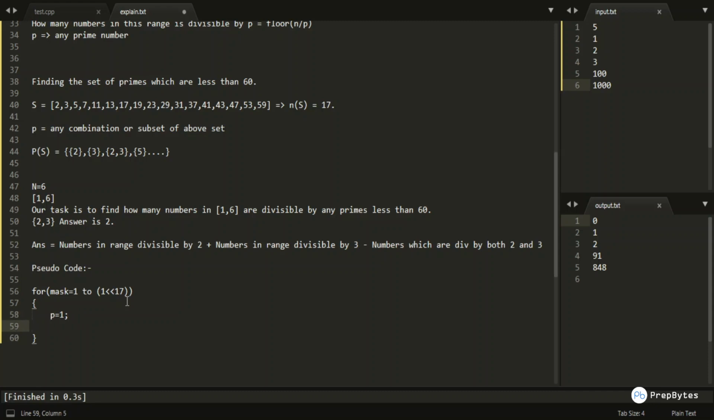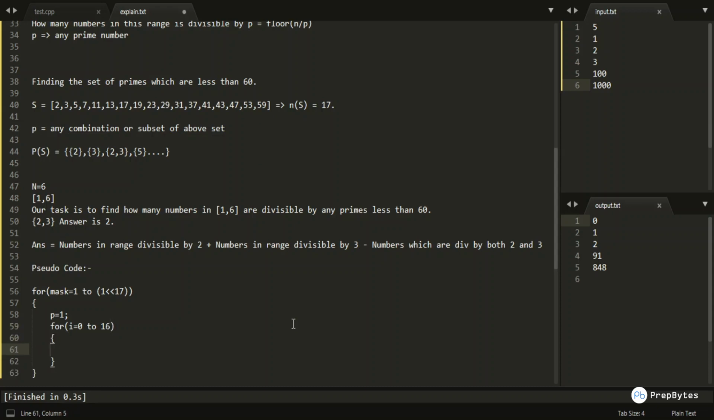P is initialized as 1. Now what we would be doing is we would be looping through all possible combinations. And how are we going to do that? We would be looping through all these particular numbers that are present in the set, from i equals 0 to 17 minus 1, basically, which is 16.